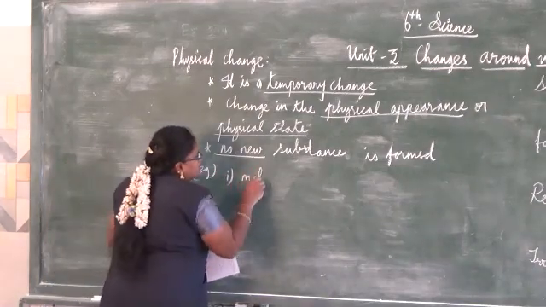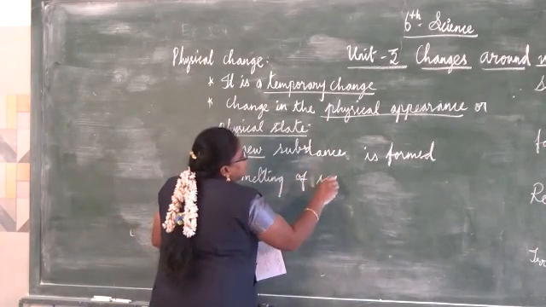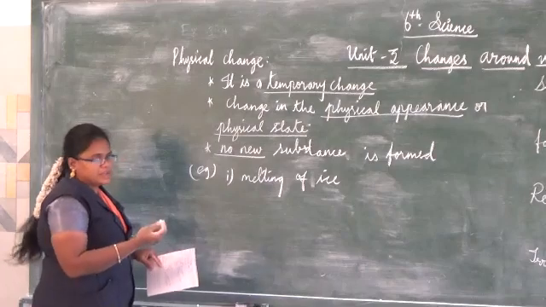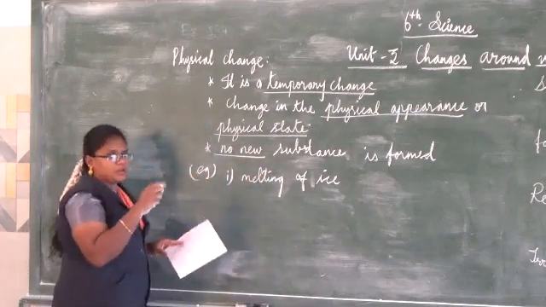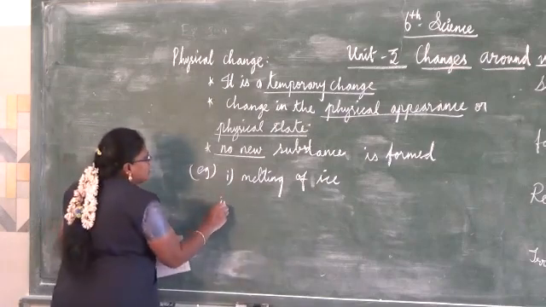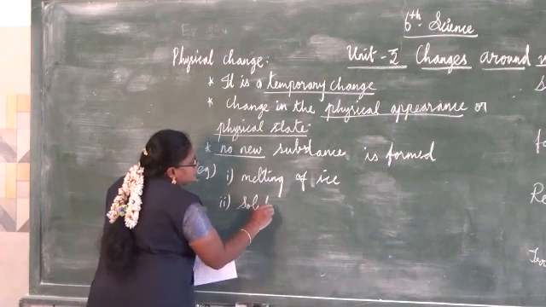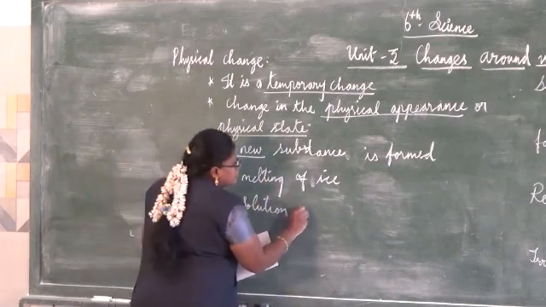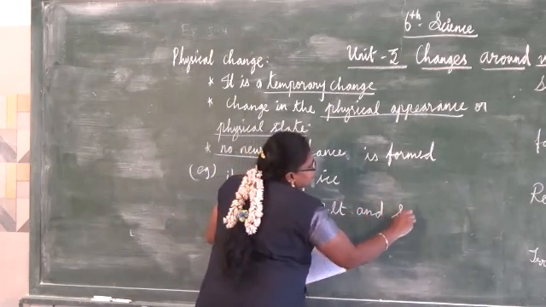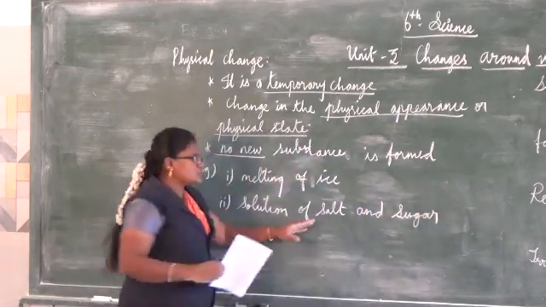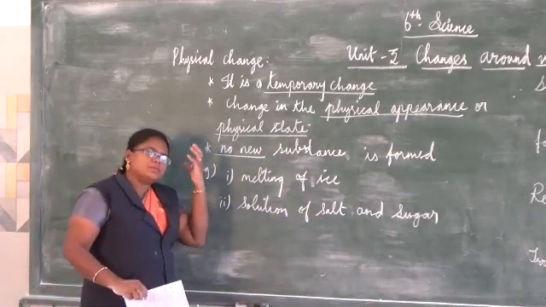Melting of ice. You can freeze it again and get an ice cube back, so only the physical appearance has changed. Next, solution of salt and sugar. If you mix salt or sugar in water, it mixes thoroughly.